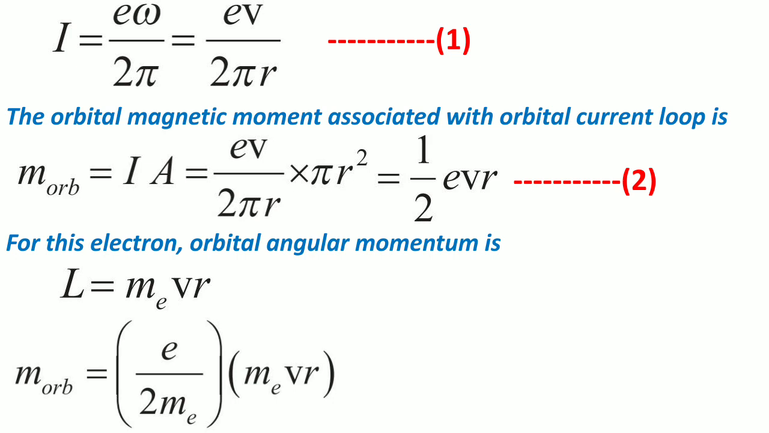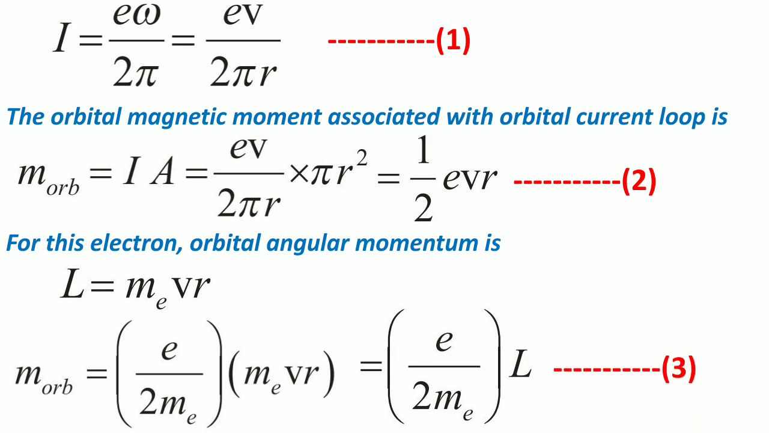So you are able to see the second bracket, that is mvr. This second bracket is equivalent to angular momentum. So we can write this equation also as e upon 2 me, and instead of mvr we can write angular momentum, that is capital L. Label this as equation number 3. Now this equation shows that orbital magnetic moment is proportional to the angular momentum.